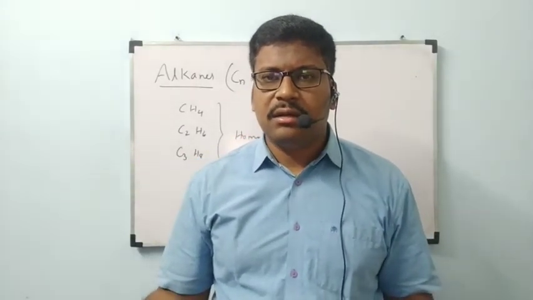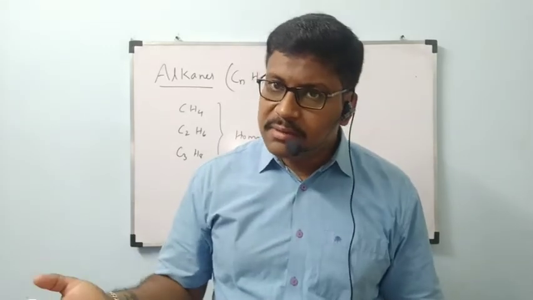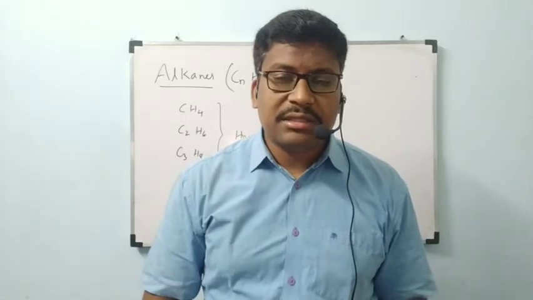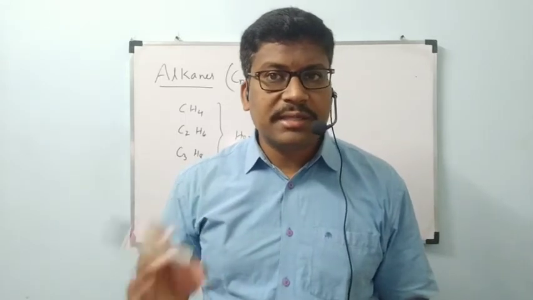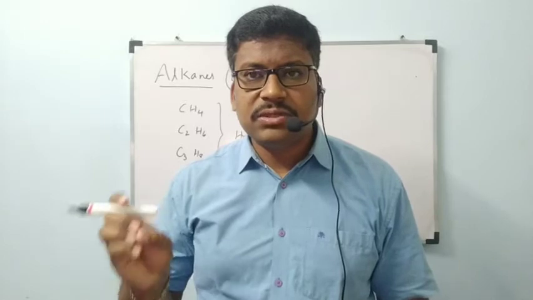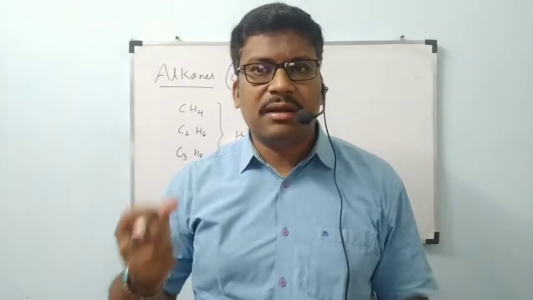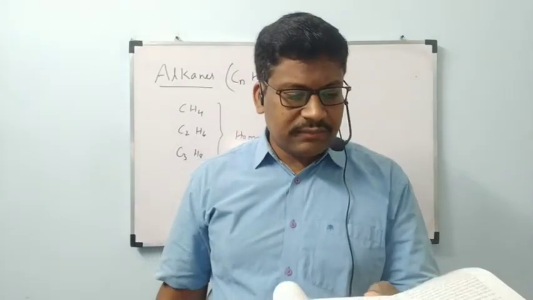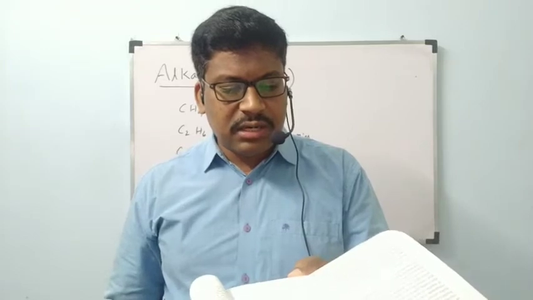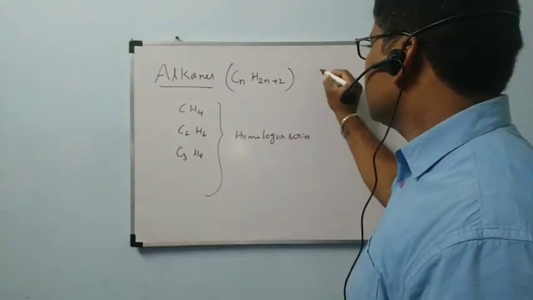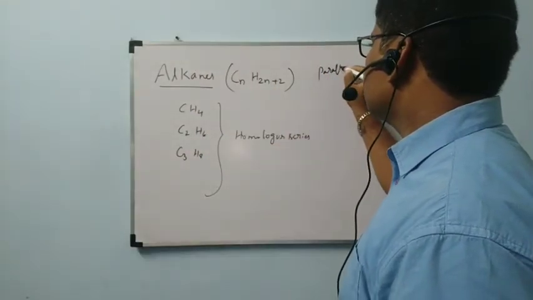Is it correct or not? If a pi bond is there, it can be broken down easily. That's why it will undergo reaction easily. But in alkanes, no pi bonds are present. All are sigma bonds, which means to break that bond it requires more energy. Automatically, they cannot undergo reaction easily. That is the thing. These hydrocarbons are inert under normal conditions. They do not react with acids, bases and other reagents. Hence, they were earlier known as paraffins. Another name for alkanes is paraffins.